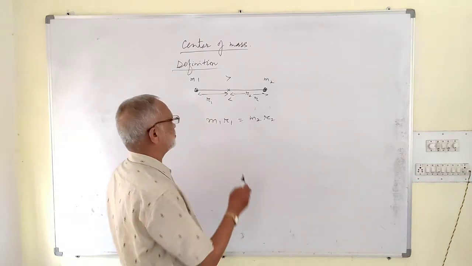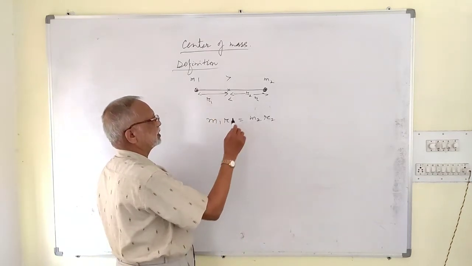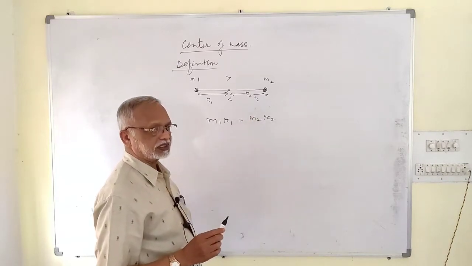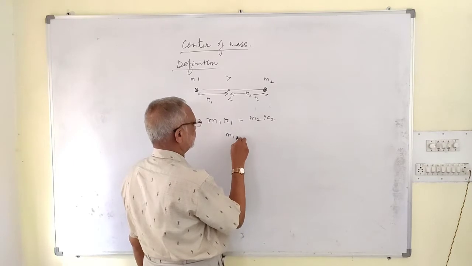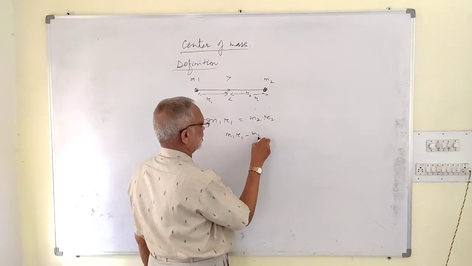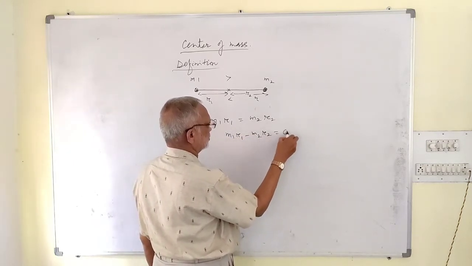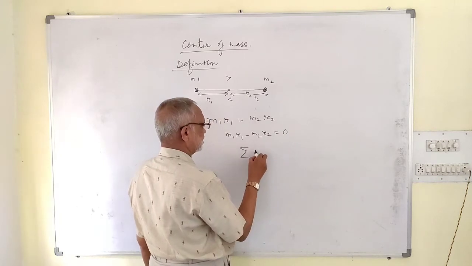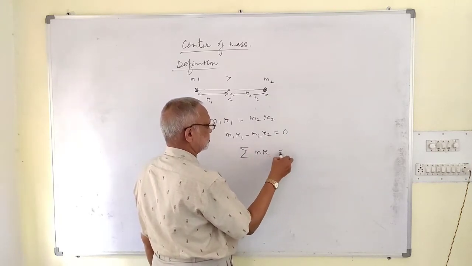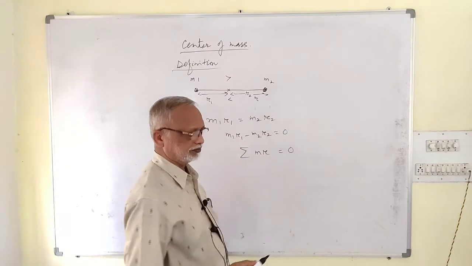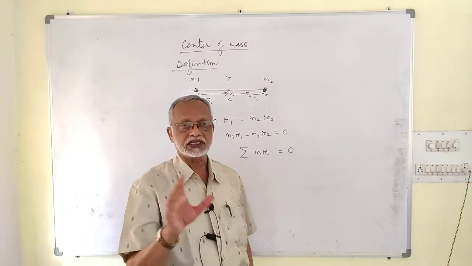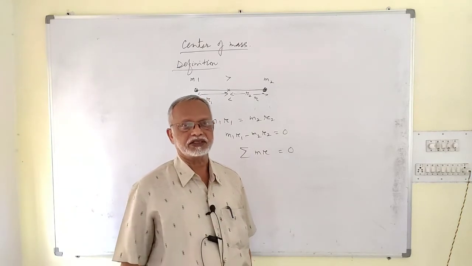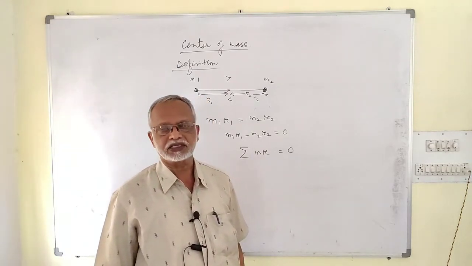So here m1 r1, moment of mass of the first body, is equal to moment of mass of the second body. This we can also write as m1 r1 minus m2 r2 is equal to 0, or sigma mr is equal to 0. That means if we take the moments of all the bodies present in the system about the center of mass, the total moment of mass is 0.